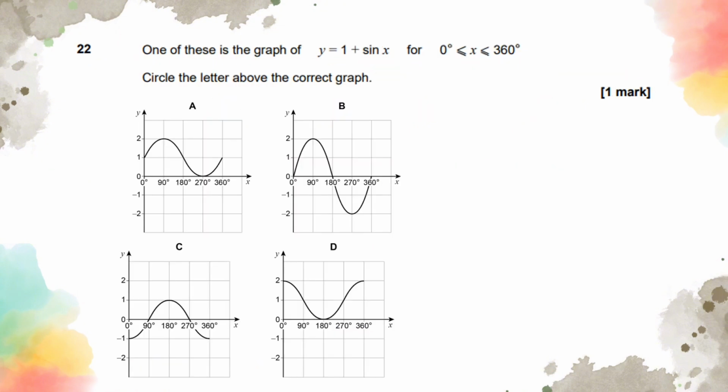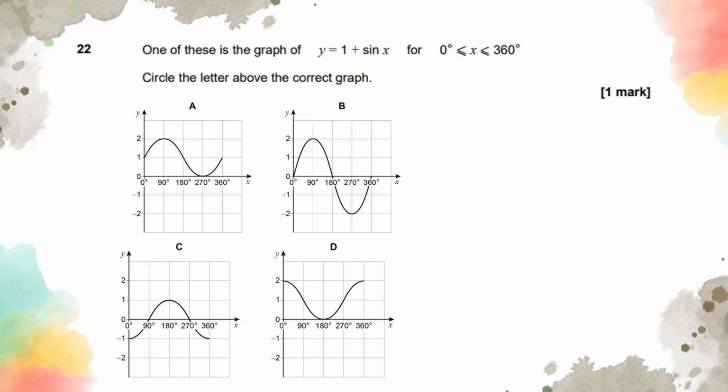Right, question 22. One of these is the graph of y equals 1 plus sin x for 0 to 300. Okay, so we all know that. I'm just going to show you the sine graph on one of these, A, B, C, or D. It doesn't really matter which one I'm just going to be using. I'm just going to be using B.